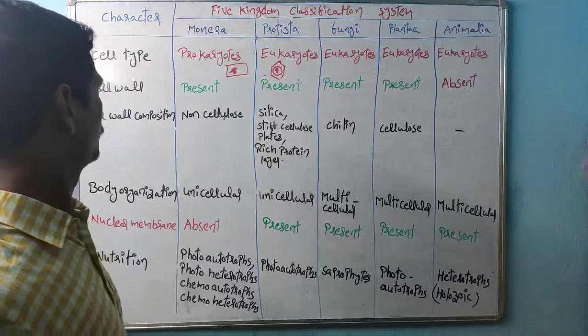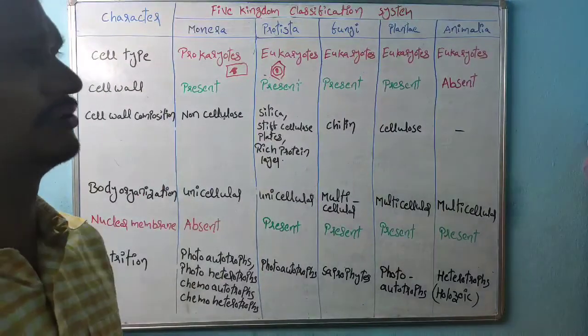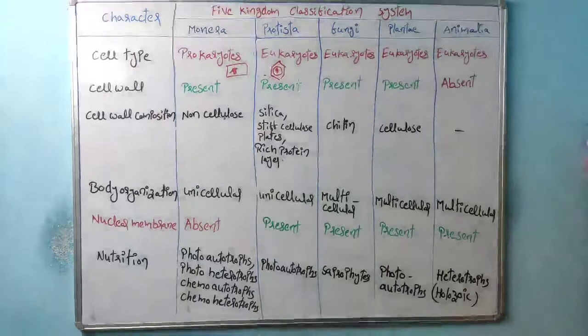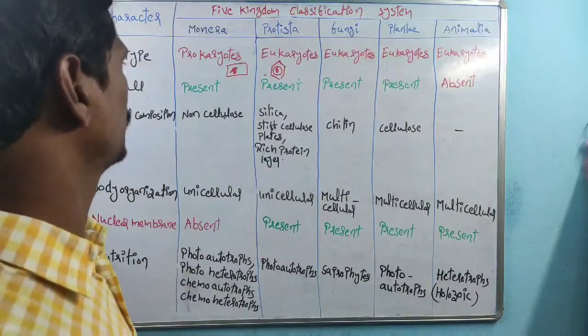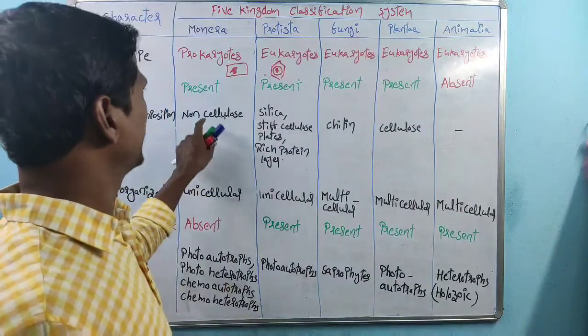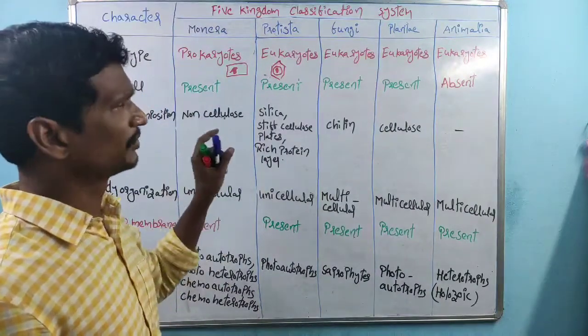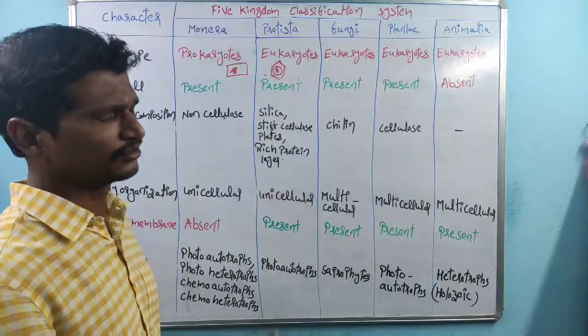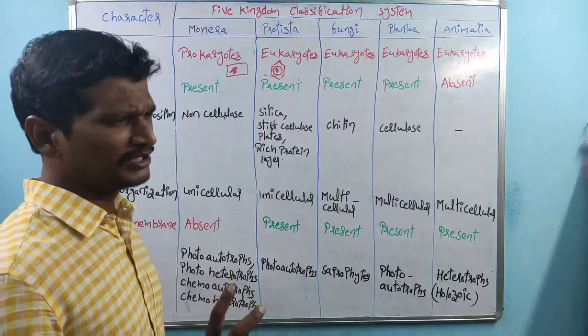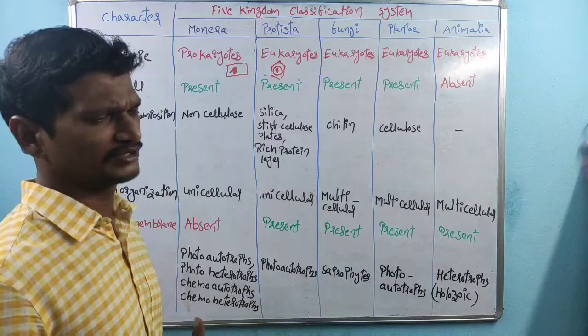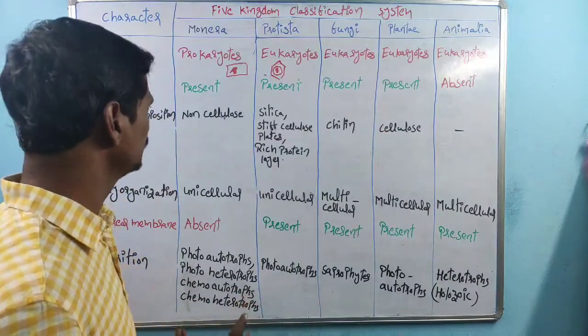Coming to the next one, the cell wall composition. If we discuss the cell wall composition, bacterial cells have a cell wall, and Protista, fungi and Plantae also do. These four kingdoms have cell walls, but the composition of the cell walls is different.